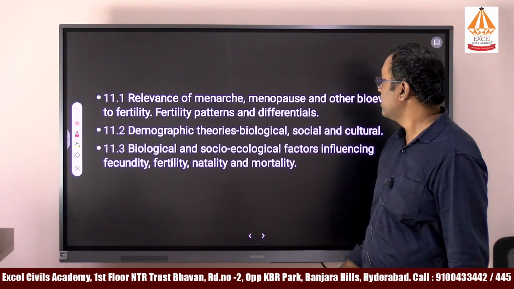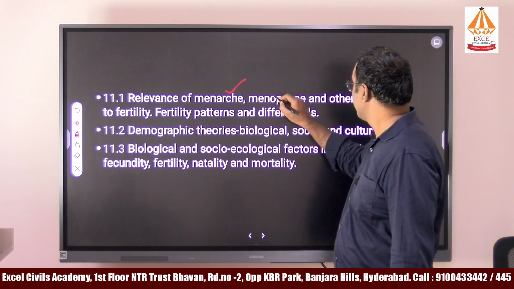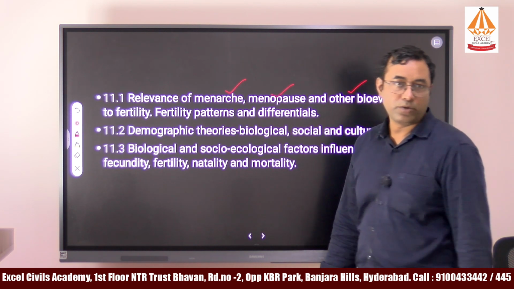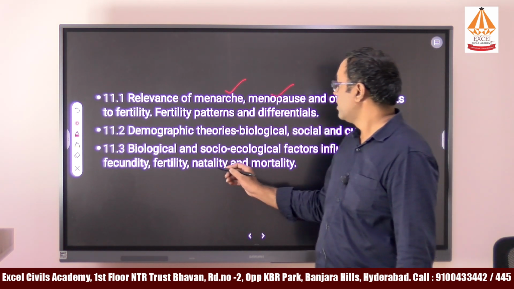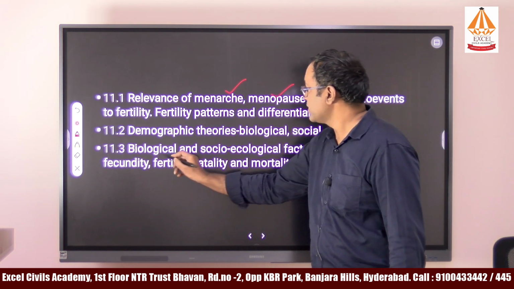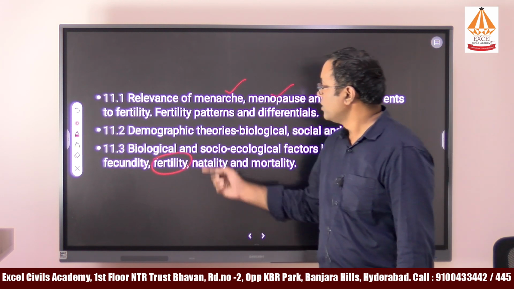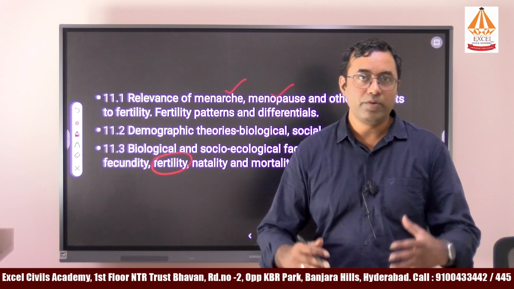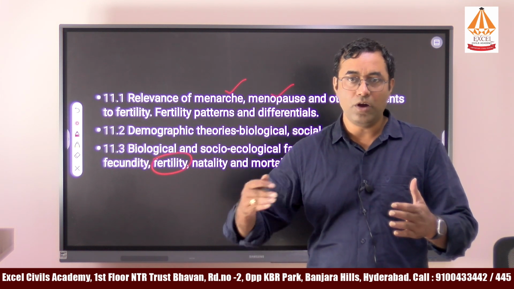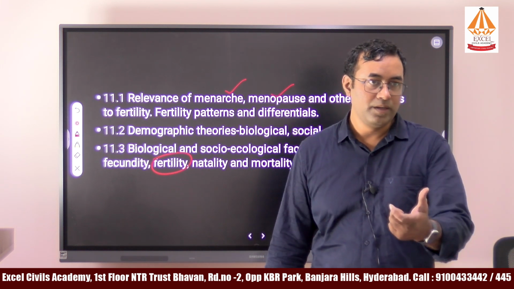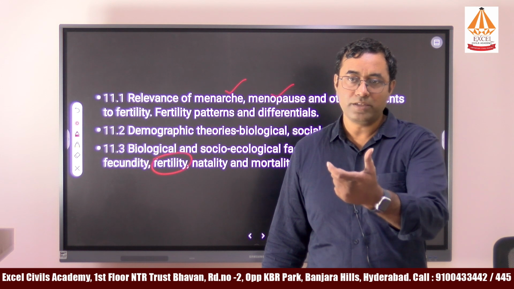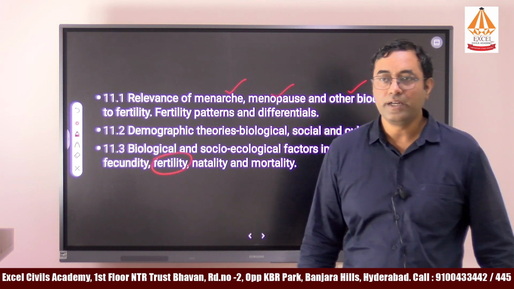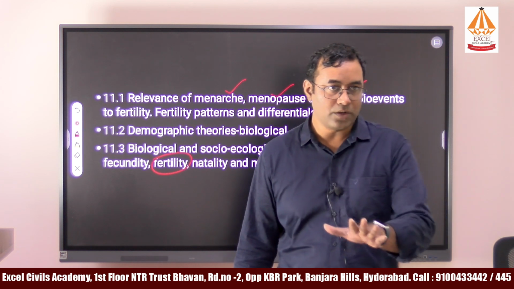Next one is about the relevance of menarche, menopause and other bio events with respect to humans. For example, I will take fertility. Fertility means every woman has a certain reproductive age. How many children are given birth by a woman is measured through a parameter called fertility. In India, the fertility rate is 2.1 in the current context.